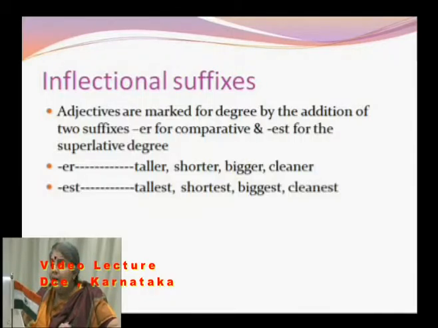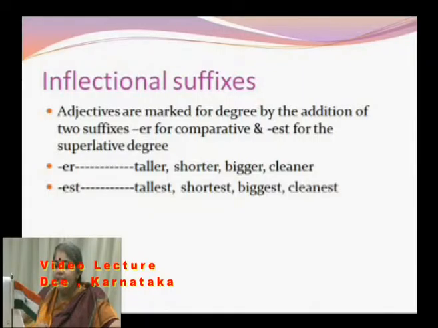Now, look at these words. Tall, taller, tallest. Short, shorter, shortest. Big, bigger, biggest. Clean, cleaner, cleanest. Now, these adjectives take the suffixes er and est.